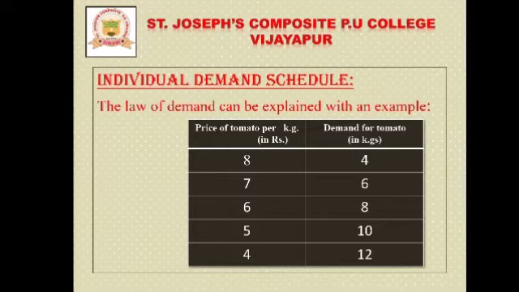If the price increases to rupees 6, the quantity demanded decreases to 8. Again, when the price increases to rupees 7, the quantity demanded decreases to 6.